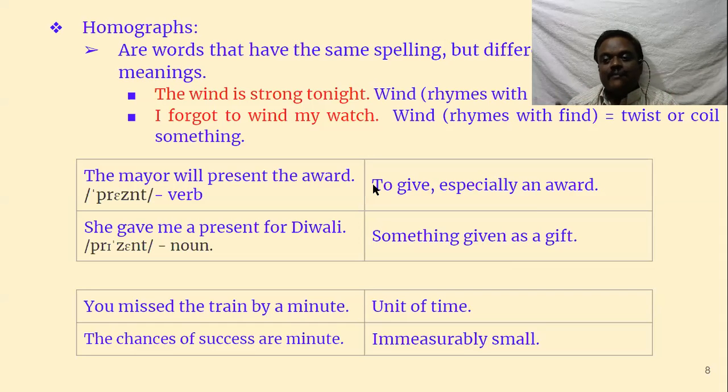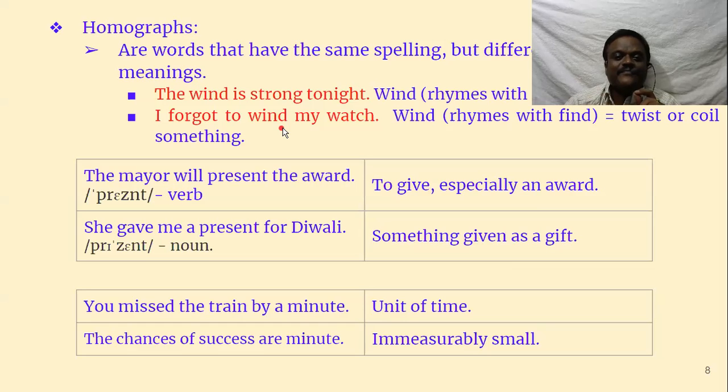Homo means same. Same graph means same symbols, that means same spelling. So words which have the same spelling but different pronunciation and different meanings. Pronunciation will be different and meanings also will be different, but the spelling will be same. Such words are called homographs. Let us take some examples. The wind is strong tonight. I forgot to wind my watch.